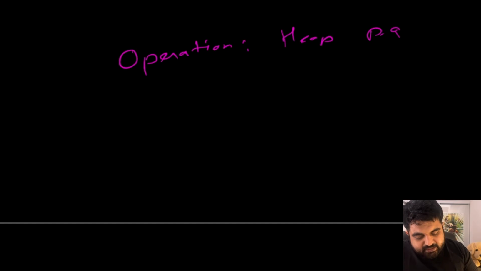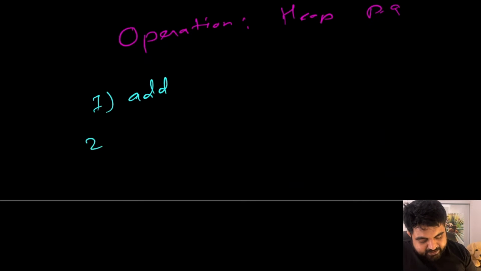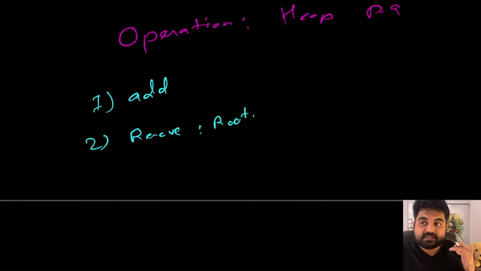So logically, the number one operation we can do is that we can add elements inside the heap. That is a simple task. Second option is that we can actually remove element from the root. So we can figure out which is the smallest value and which is the largest value, and removing element from the root is typically done in nearly constant time. So big O of one time we can do this operation.